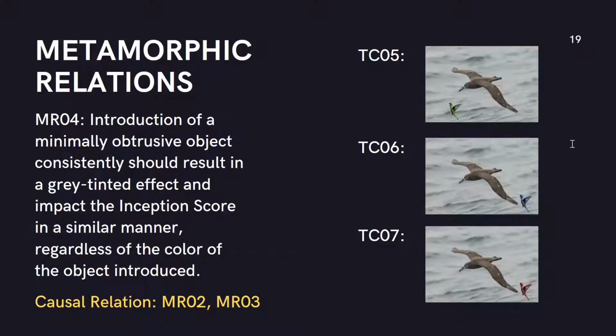From the previous test cases, we could evaluate that the shape of the object has an impact on the generated images. However, we wanted to understand whether the color of the object has a similar impact or not, considering that the test case with added tree had a better inception score, considering the added object in that case is mostly green, while the test cases with added bird could have birds varying in color. This led to the generation of metamorphic relation 4.